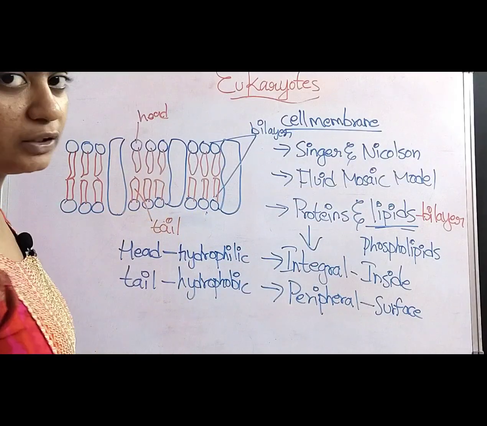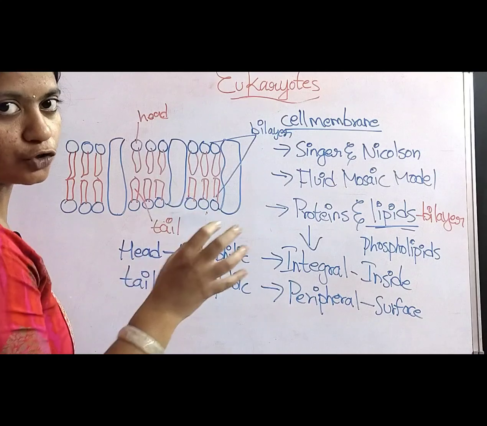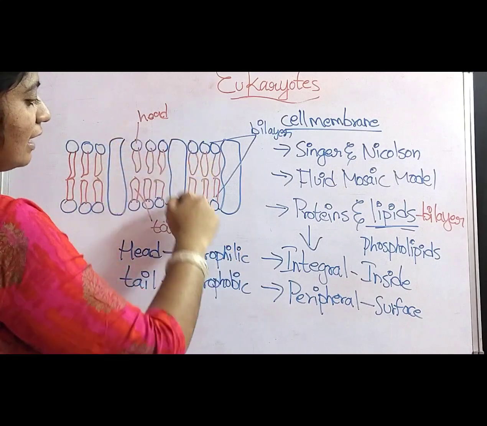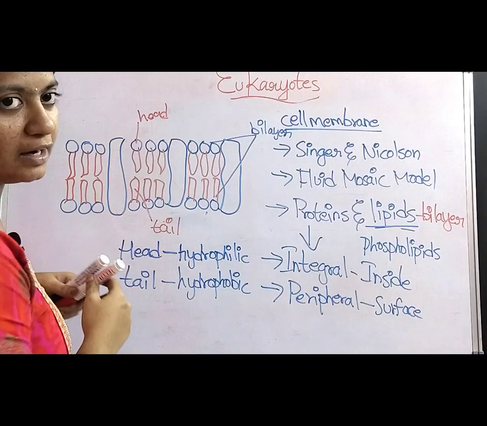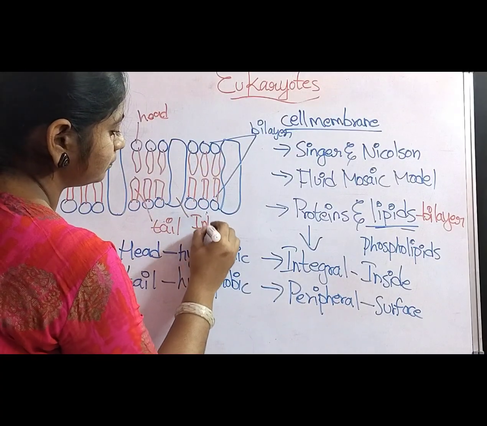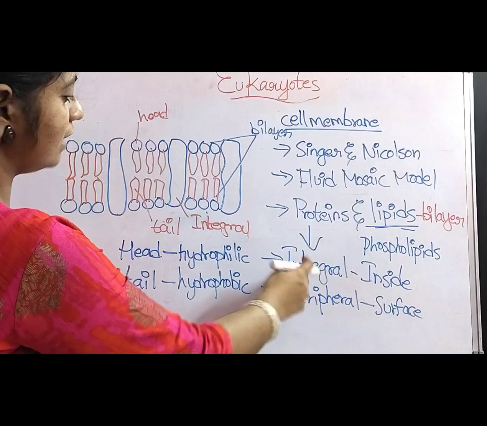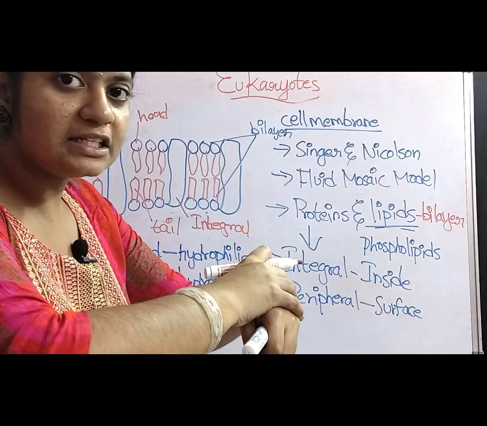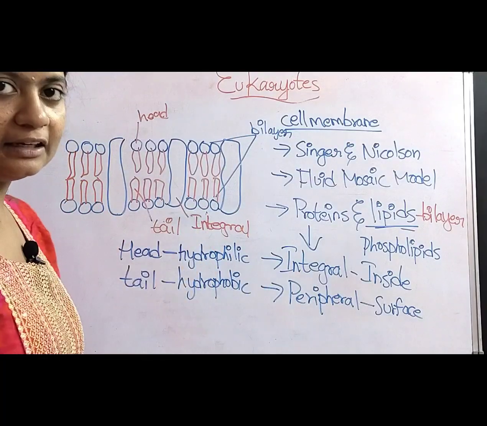And coming to the proteins, in between these bilayer structures of the phospholipids, the proteins are arranged. The proteins which are inside the cell membrane are called integral proteins.